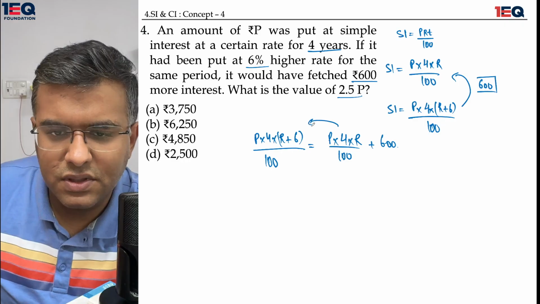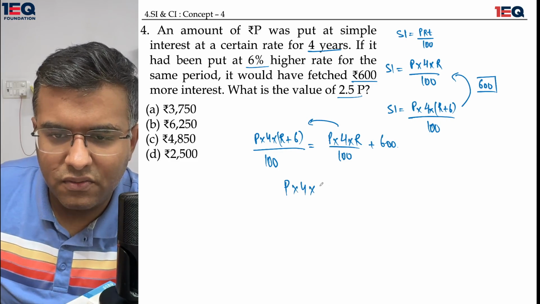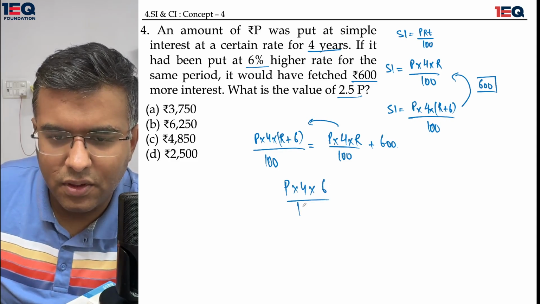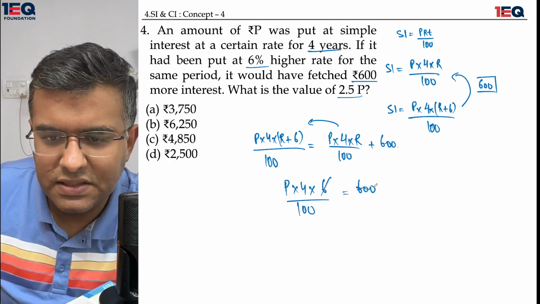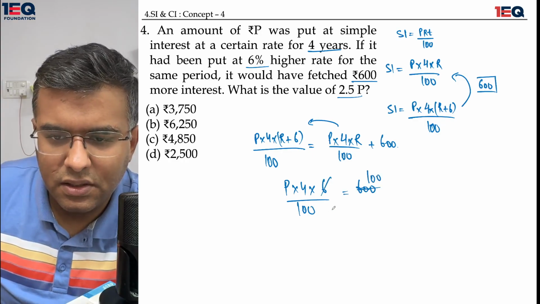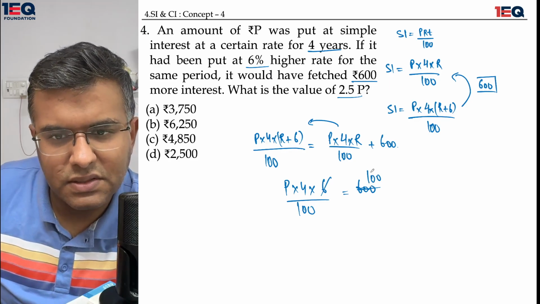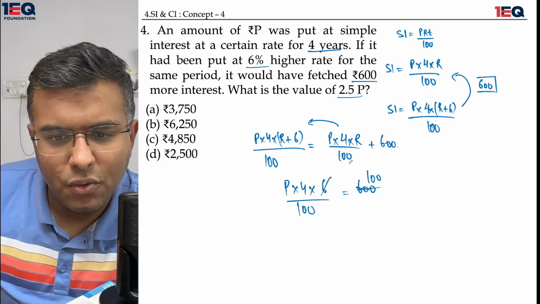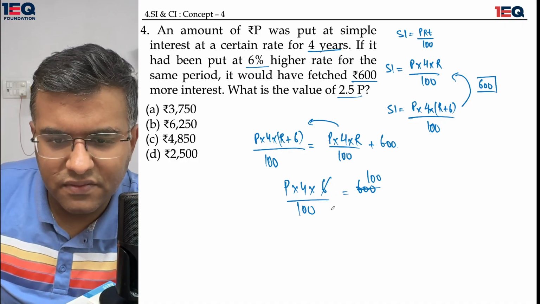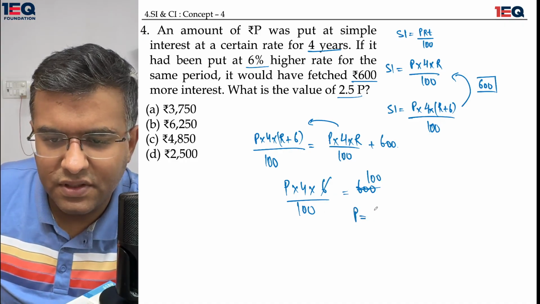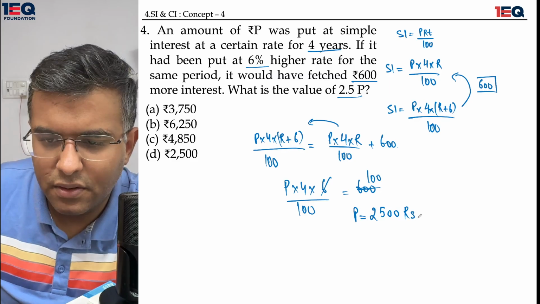When this goes here, the concept of R goes into vain. P into 4 into 6 whole upon 100 is equal to 600. The 6 gets cancelled by 6. This makes it 100, and the 100 goes here. This is 4 and 25. It becomes 25. This means the principal has reached 2500 rupees.